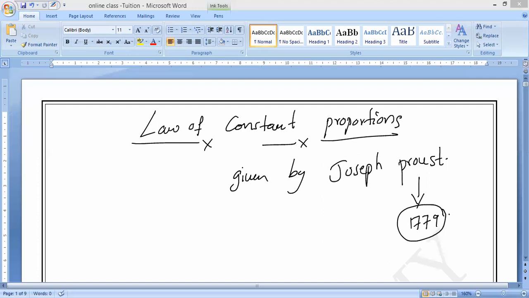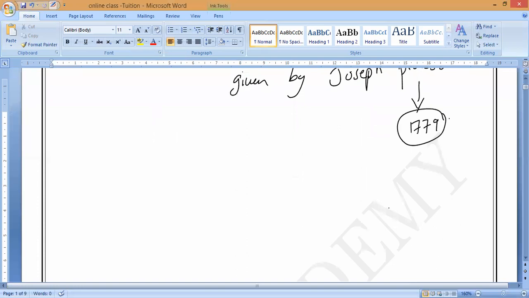And what did he observe in chemical compounds? He observed the chemical composition of chemical compounds. What is that?